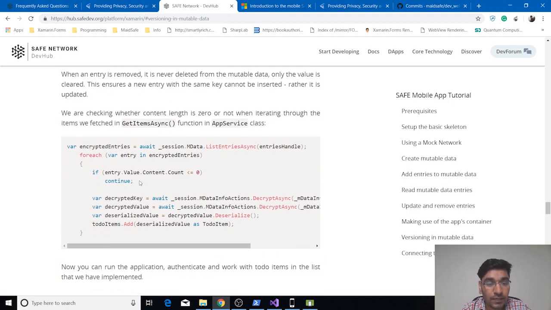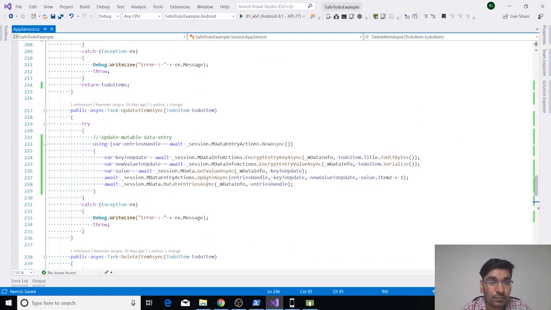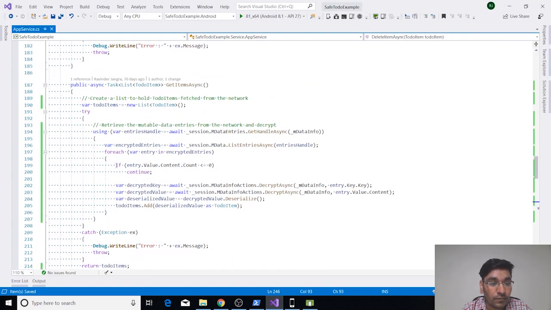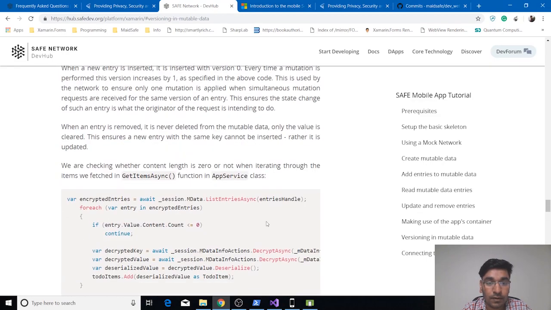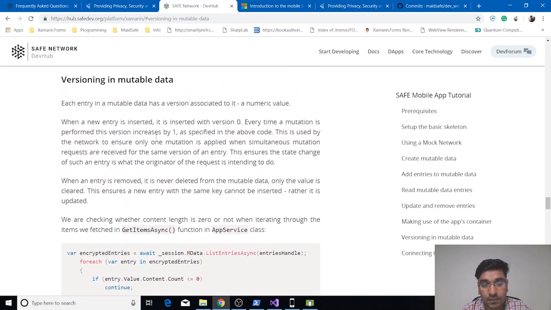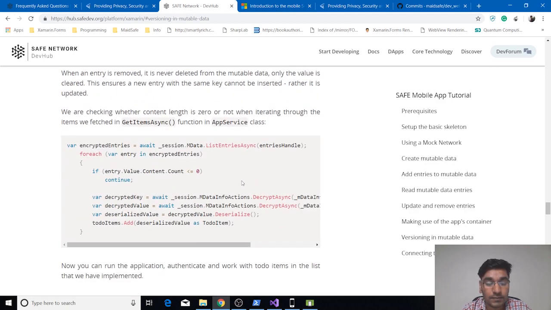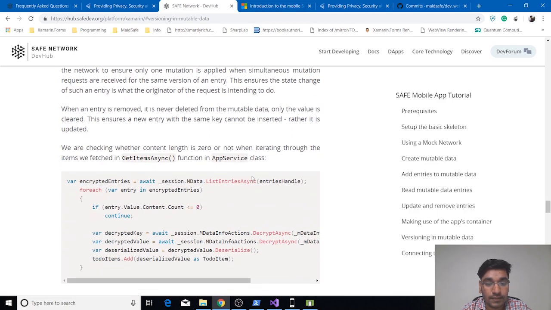So that's why we are doing this check in our get items function that we skipped previously. If you see your get items function, we are doing a check, and the check is basically if the content dot count, it is checking if the content length is 0. If content length is 0, we are not trying to decrypt it, because it will give us a runtime exception. So that way you can take advantage of versioning in your applications when you are using mutable data.